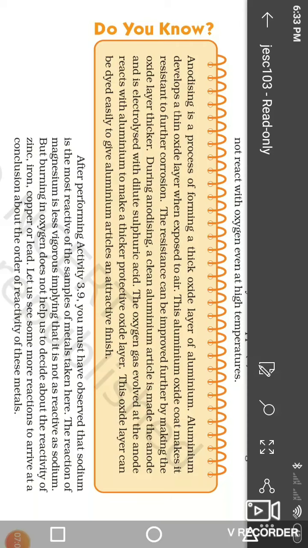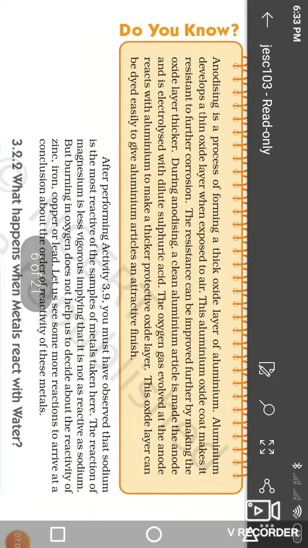The resistance can be improved further by making the oxide layer thicker. During anodizing, a clean aluminium article is made the anode, and it is electrolyzed with dilute sulfuric acid. The oxygen gas evolved at the anode reacts with aluminium to make a thicker protective oxide layer.